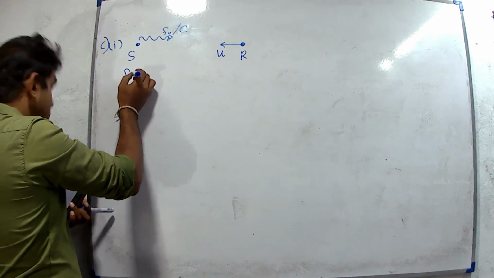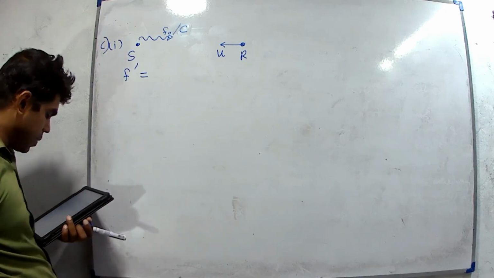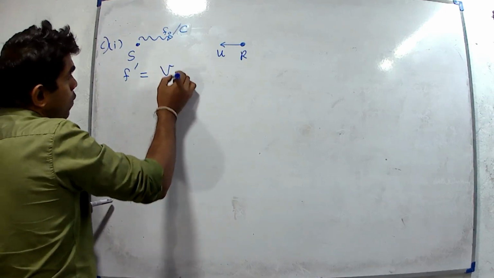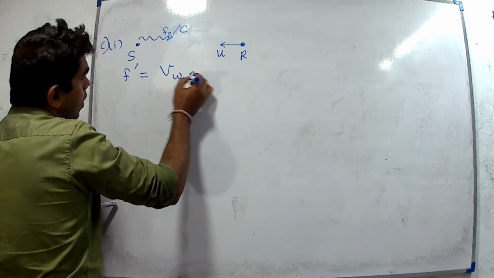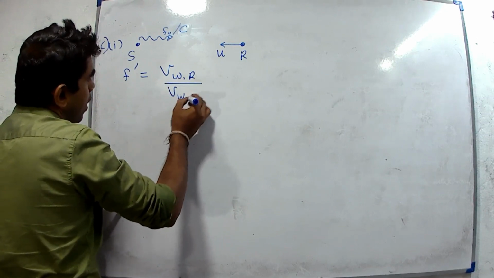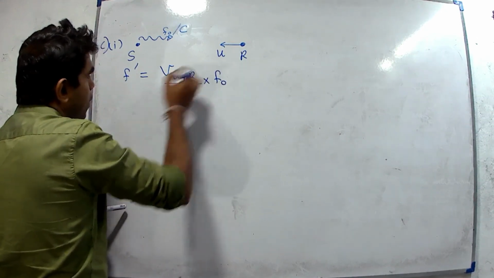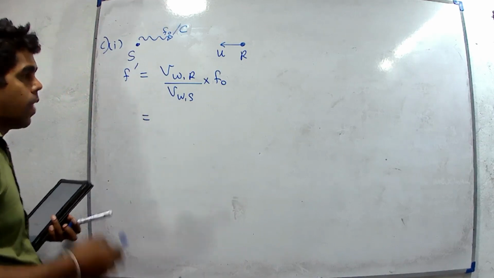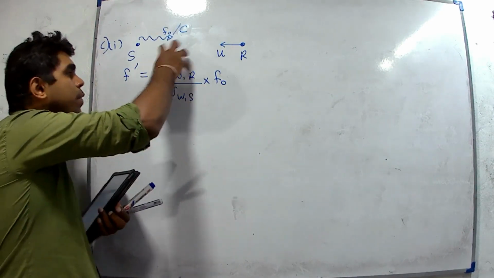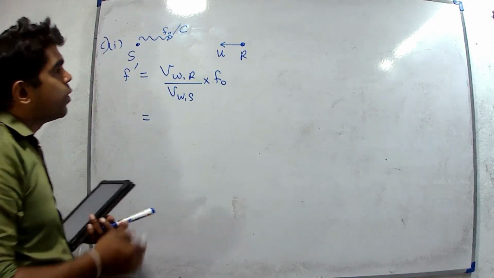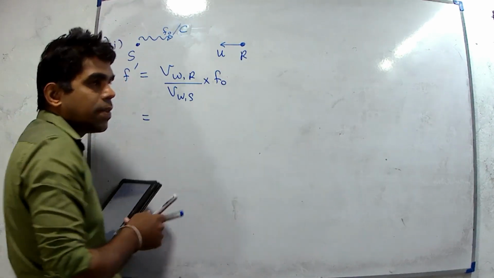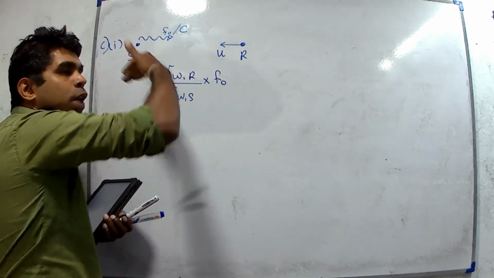Apparent frequency f dash is the velocity of the wave relative to the receiver divided by the velocity of the wave relative to the source, multiplied by the real frequency. When considering the velocity of the wave relative to the receiver, we should consider that the receiver is at rest, but the receiver is moving with velocity u.